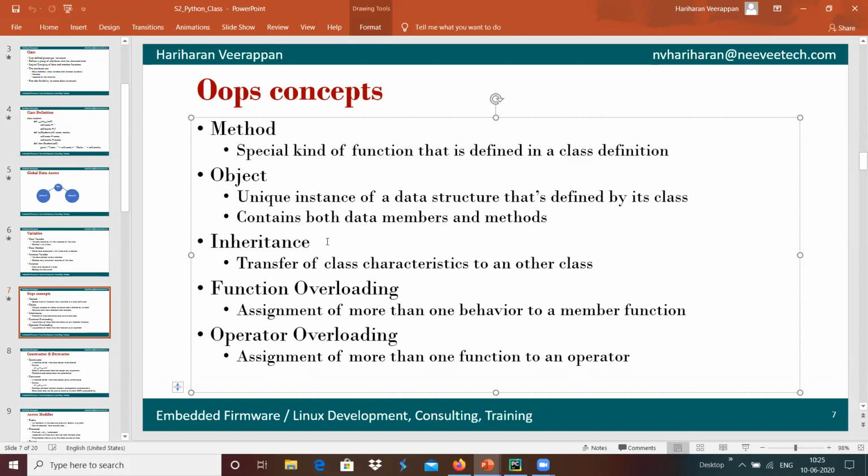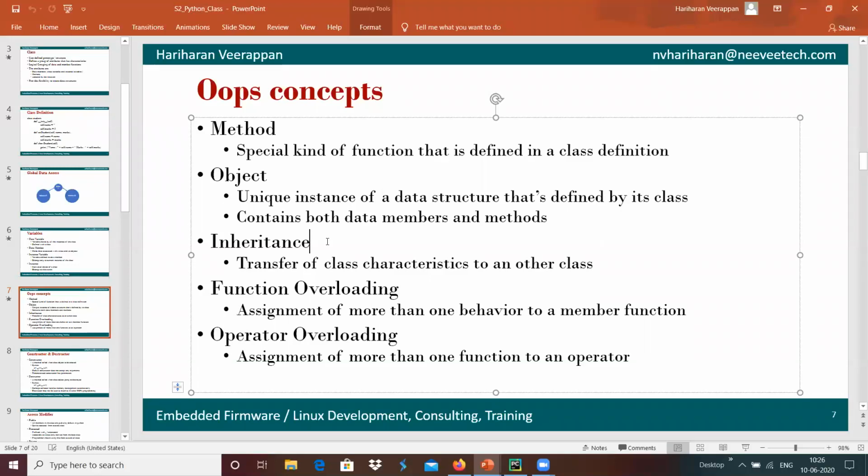For example, we can take a fruit as a class, and mango will have most of the properties of the fruit. The fruit class properties can be derived to the mango, that is called transfer of characteristics to another class. And then we have the option of something like function overloading.